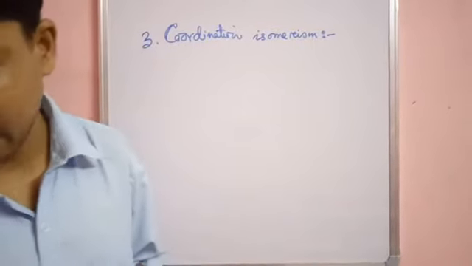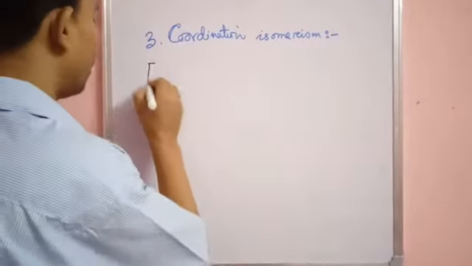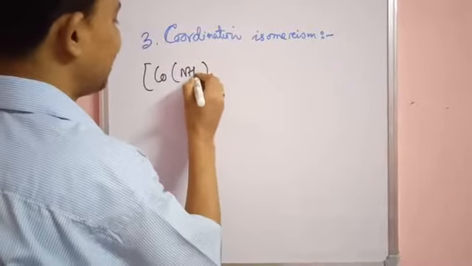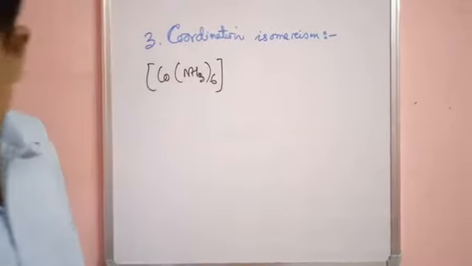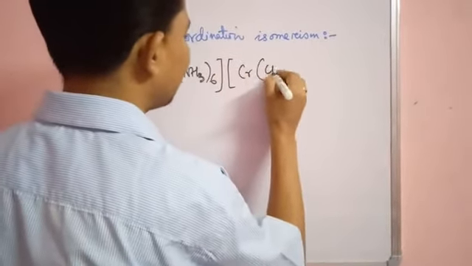For example, let us see [Co(NH3)6][Cr(CN)6]. Now can anyone tell me the name?